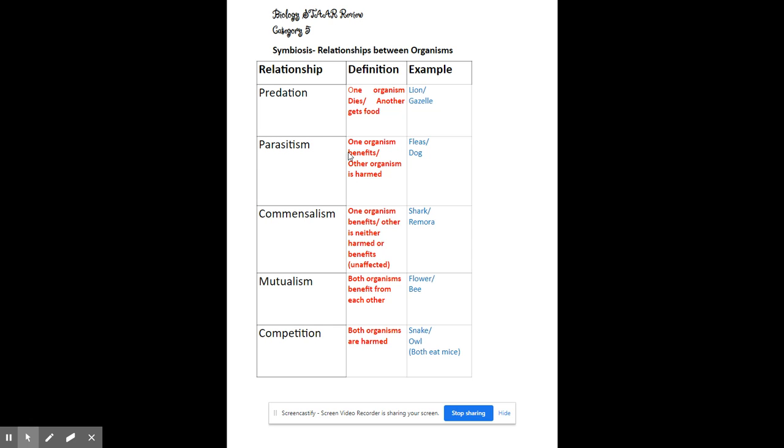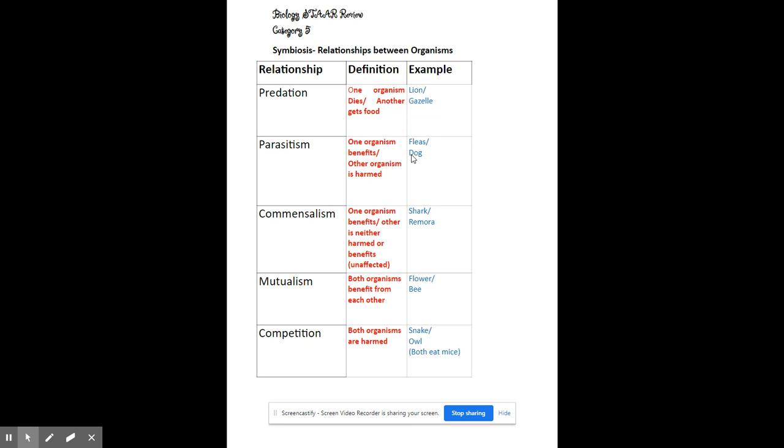Parasitism. One organism benefits, another organism is harmed. So in our example, we have fleas on a dog. Another good example is mosquito bites. If we talk about a mosquito bite and a human, the organism that benefits is definitely the mosquito, because he just had a whole meal of your blood, and the other organism is harmed. When you get a mosquito bite, you don't die from it, right? But it does harm you. You have this bump, it itches, it's irritating, so it is harmful, but it doesn't cause death.